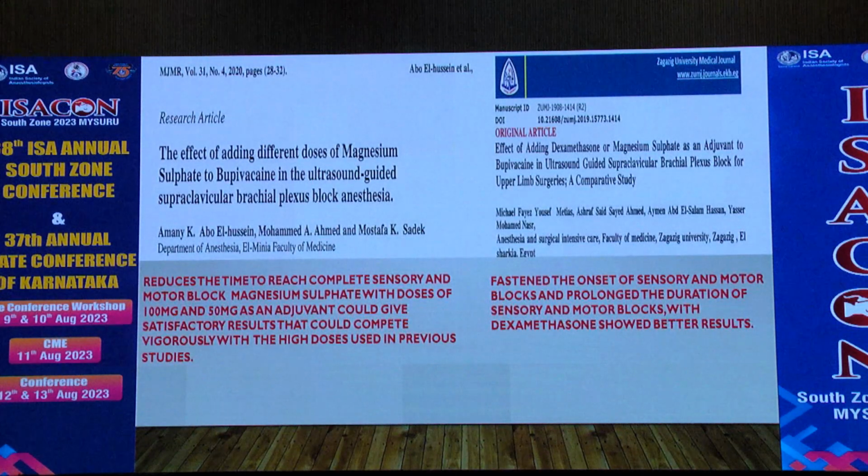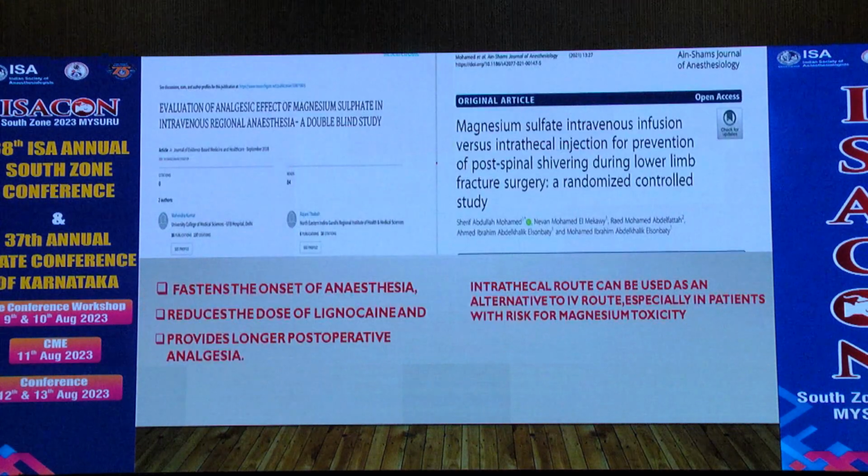Magnesium sulfate can also be used in other peripheral nerve blocks like the supraclavicular block. In this study, the time taken for onset of the sensory and motor block was very short, and there was a prolongation of the duration of the block also. In this IVRA, it is used as 10 ml of 15% magnesium sulfate along with lignocaine. It reduces the lignocaine dose and also reduces the tourniquet pain.